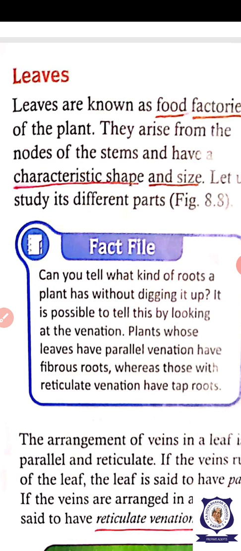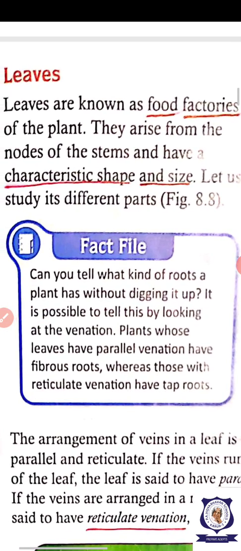How do they prepare food? Leaves have chlorophyll. Chlorophyll is present in the chloroplast, so leaves are green in color. They are preparing food, so they are called food factories.